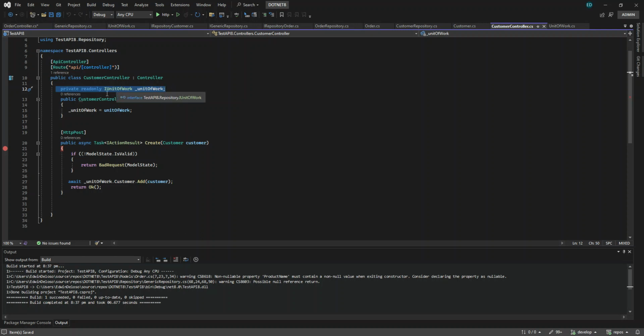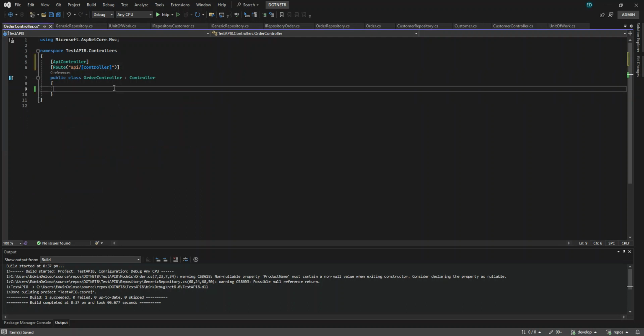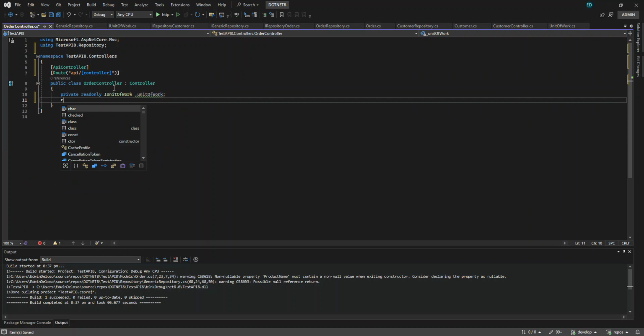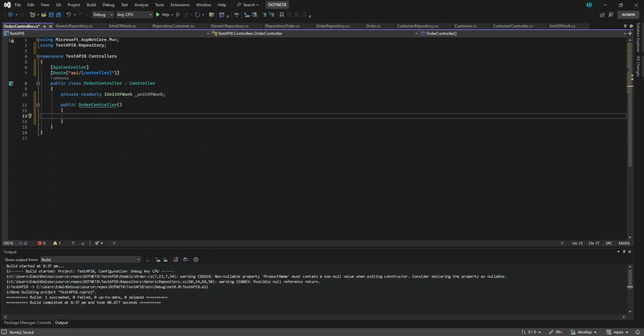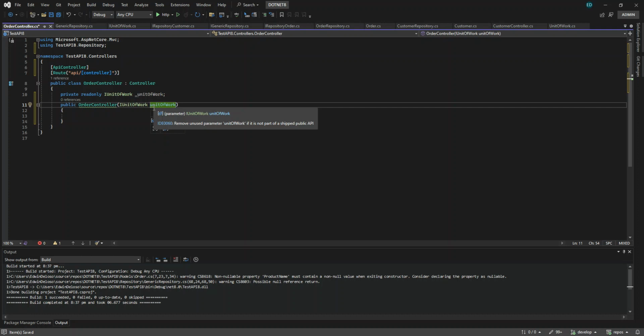So basically, just like here in the controller, you have the property, and then in the constructor you pass the IUnitOfWork interface. With dependency injection, we inject that. That's another way of how you are going to use dependency injection.